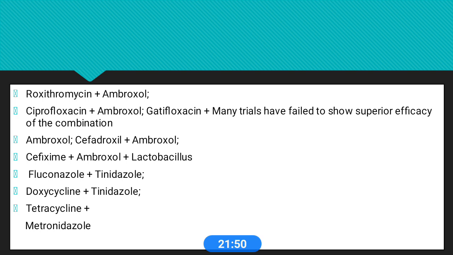Roxithromycin with ambroxol, fluconazole with tinidazole, doxycycline with tinidazole, and tetracycline with metronidazole: these combinations are also banned. Combining two antimicrobials is meant to increase the spectrum of activity. So these are irrational, and patients may need only one drug.